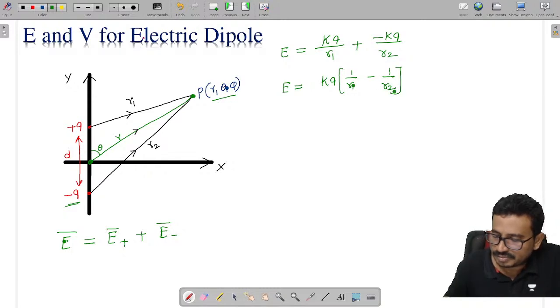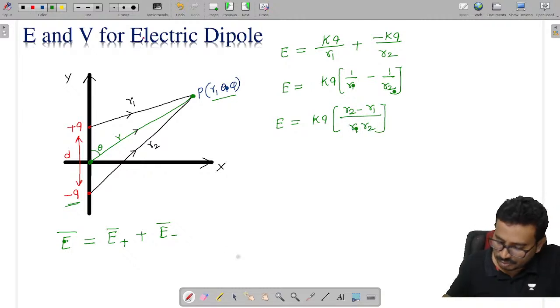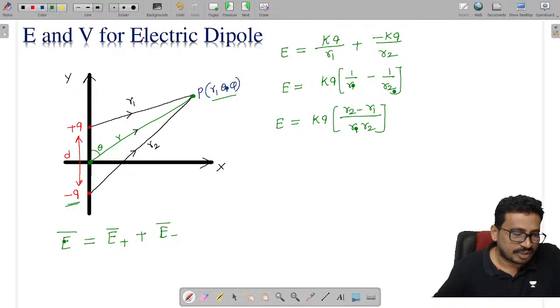So the electric field is given as kq into r2 minus r1 by r1 into r2.